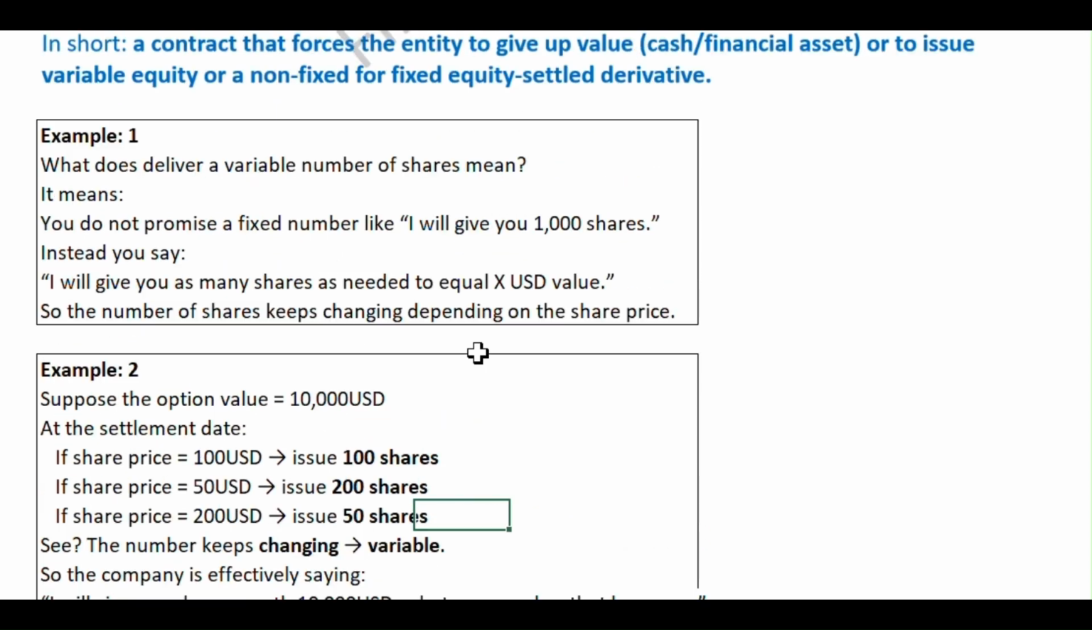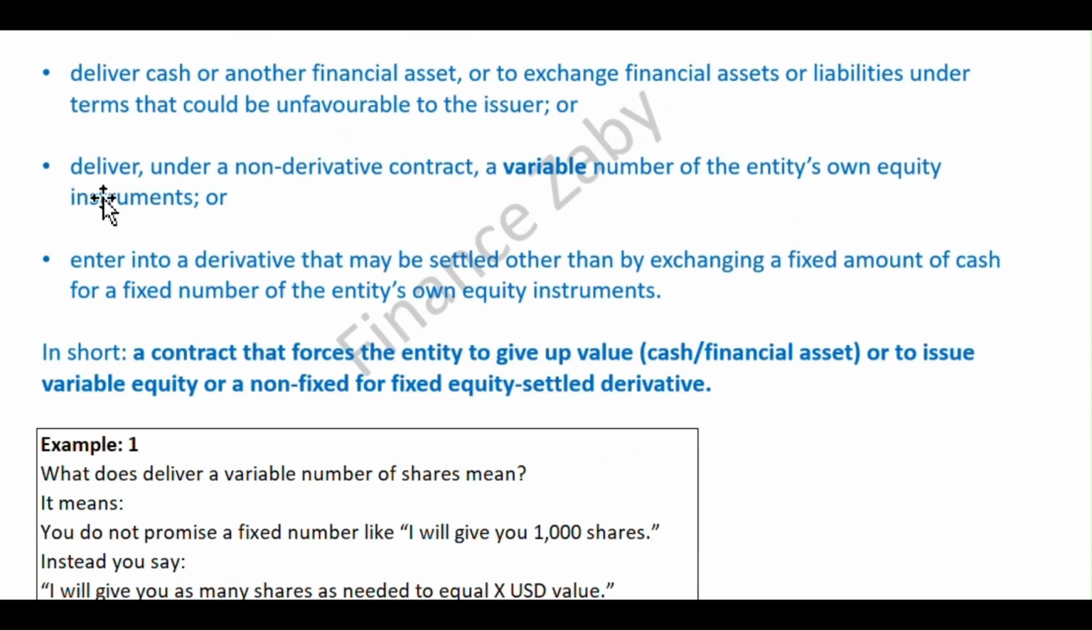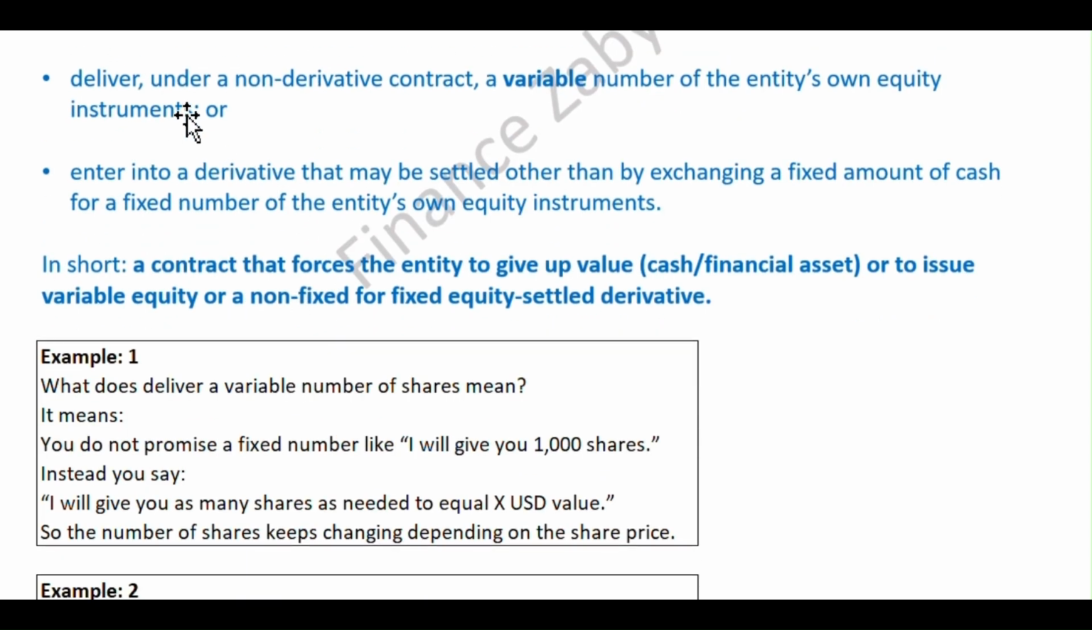So what is the difference between option 2 and option 3? Here in option 2 they are clearly saying non-derivative contract. Here they are saying into a derivative contract. So here a derivative contract is not there, it is just a variable number. For example, you said that you will issue your shares to set off your liabilities, but you didn't specify how many shares you are going to issue. So in this scenario your commitment is variable here.